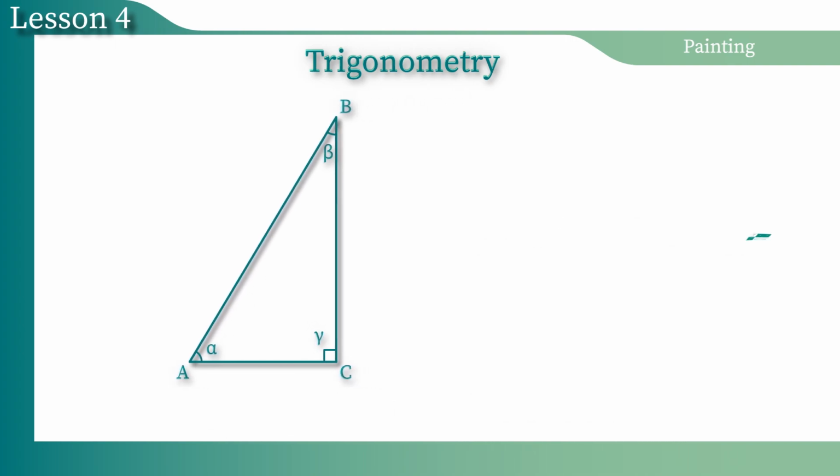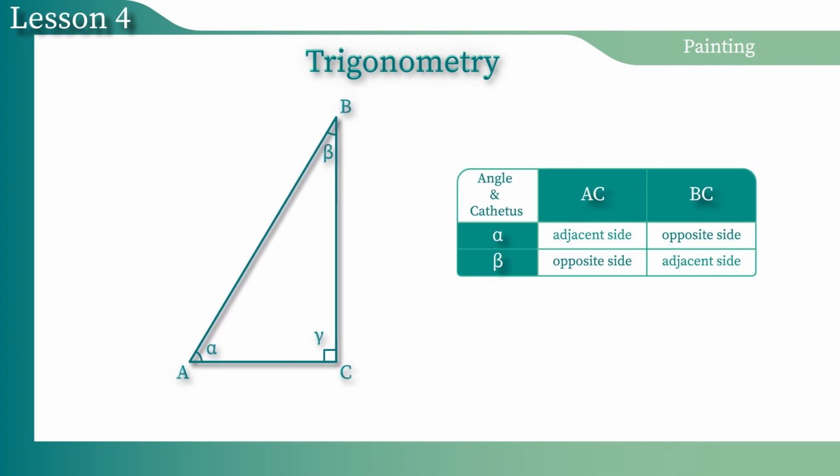A side can be adjacent to an angle or opposite to an angle. For example, the side AC is the leg that is adjacent to the angle alpha, and it is opposite to the angle beta. The side BC is the leg adjacent to the angle beta, and it is opposite to the angle alpha. Thus, the angle alpha has the adjacent side AC and the opposite side BC, and the angle beta has the adjacent side BC and the opposite side AC.